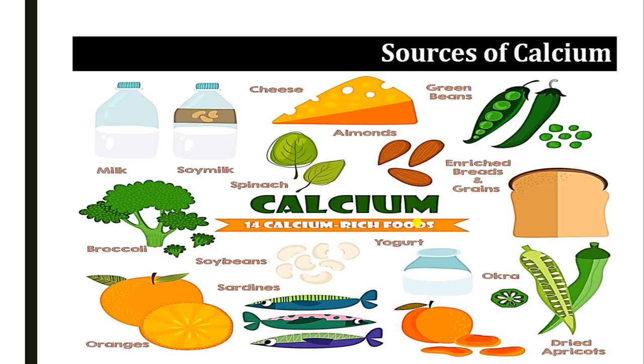If we talk about animal sources, then fish is the non-vegetarian source. Fish is a good source of calcium. Apart from that, oranges, dried apricot, soya bean, yogurt, and breads and grains enriched with calcium are sources of calcium.